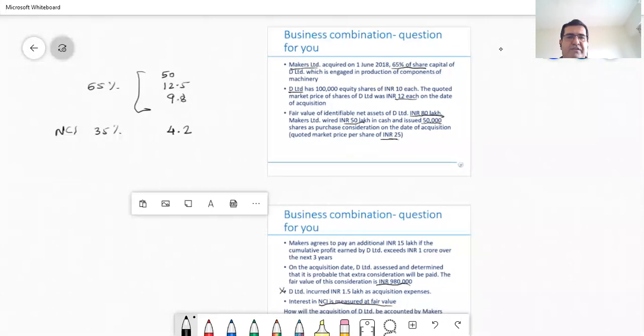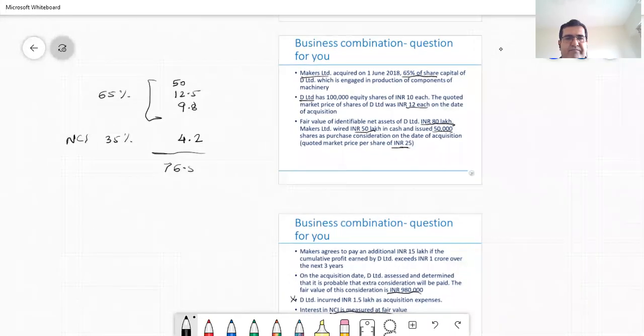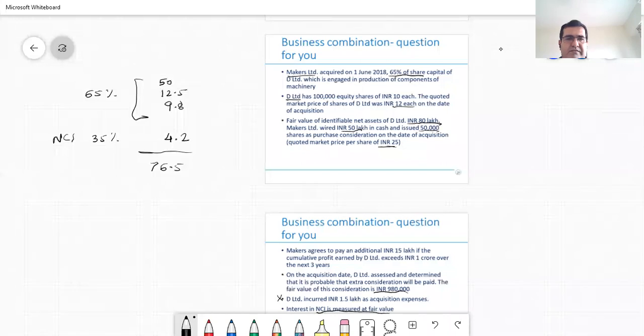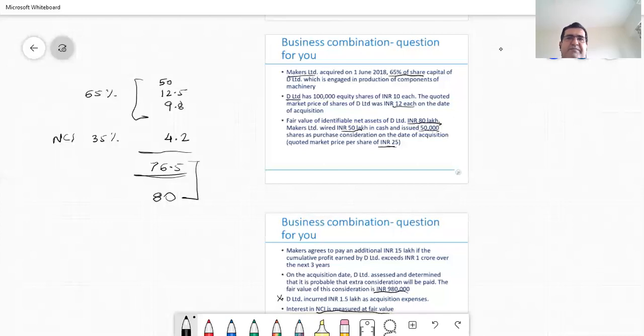Now the fair value of the total consideration works out to 76.5 lakhs. Well, here the acquirer is paying 76.5 lakhs to get assets worth 80 lakhs. This, friends, is a gain on bargain purchase, which under the IFRS world goes through to P&L. So if you're writing your diploma in IFRS exam, this 3.5 lakh rupees goes to the profit and loss account. But if you're writing an examination under the Ind AS framework, that gets recognized as part of reserves.